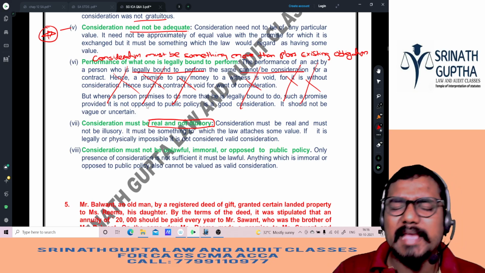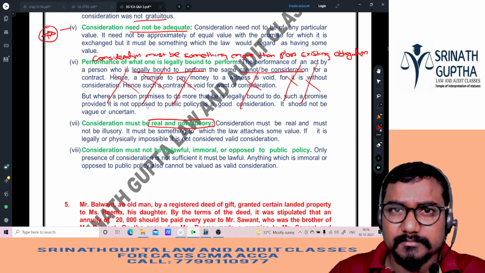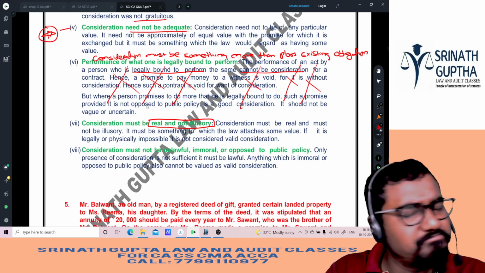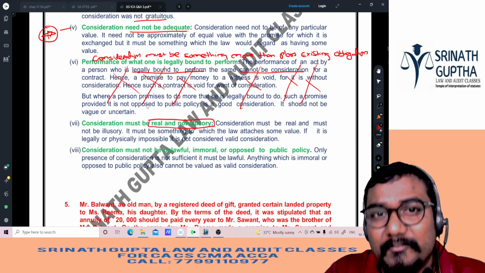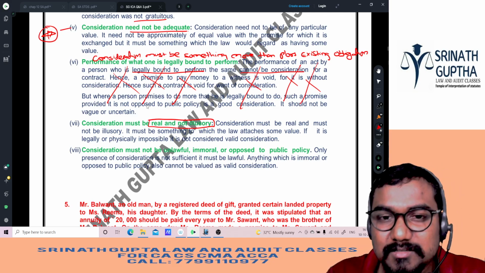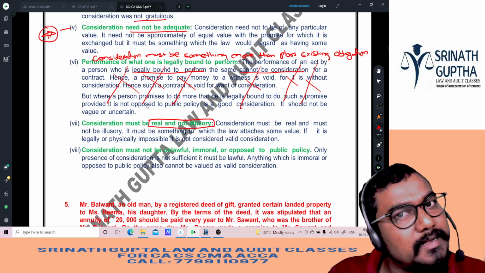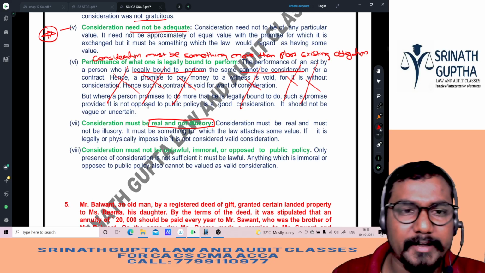It is imaginary. I said I will give you 1 lakh rupees if you are able to swim the Indian Ocean. Is it possible to swim the Indian Ocean, beta? Impossible. Is that a river? No. It is an ocean. For a steamer it will take 1 to 2 months to reach the other place. So how can we swim the Indian Ocean in 1 week? It is impossible. If it is not possible to perform, it will not become a valid contract.